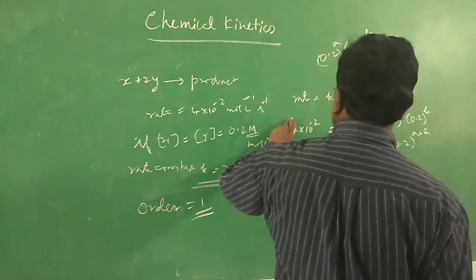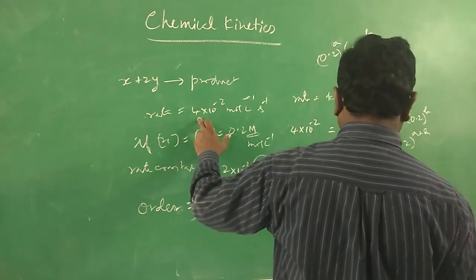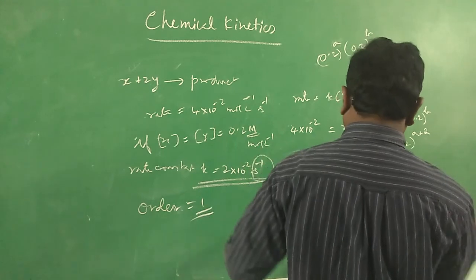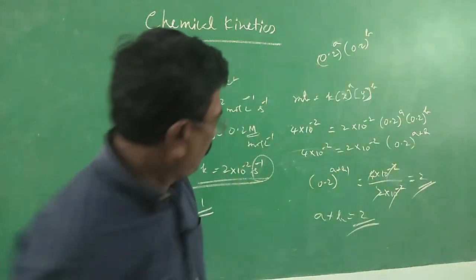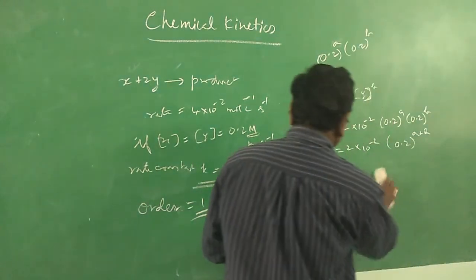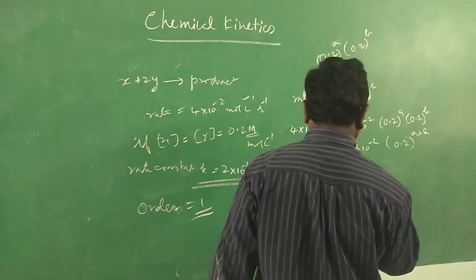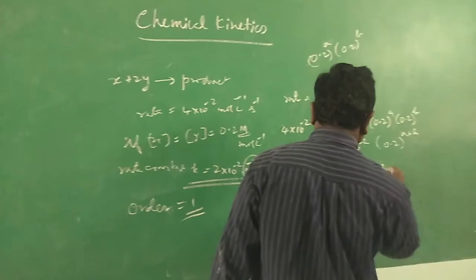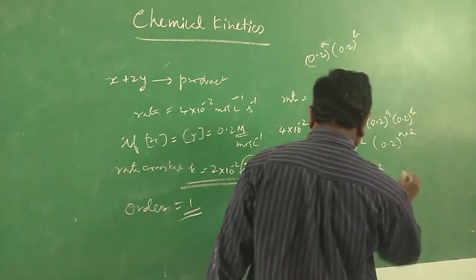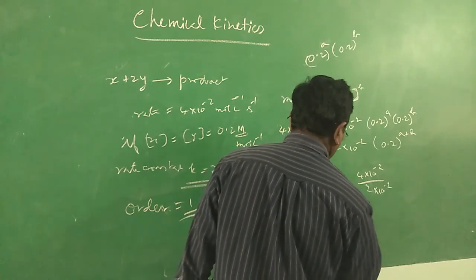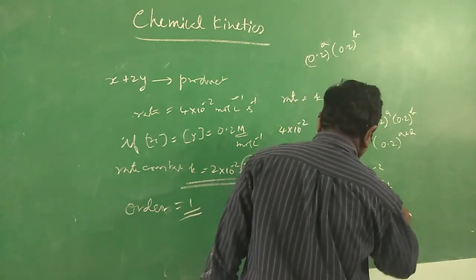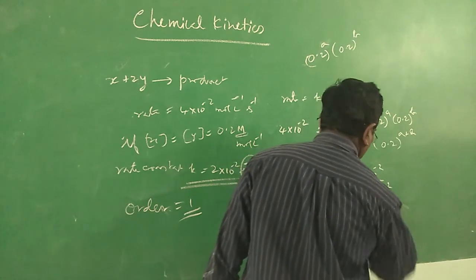We made something wrong somewhere. 0.2 to the power A plus B is equal to 2 into 10 power minus 2, which is nothing but 0.02.